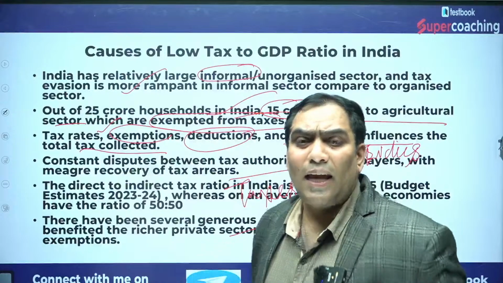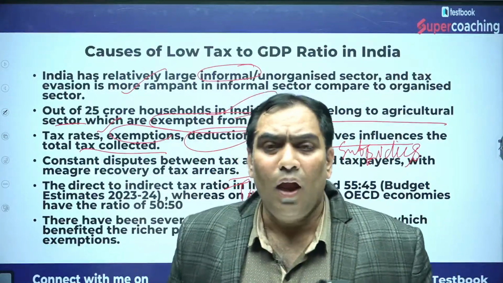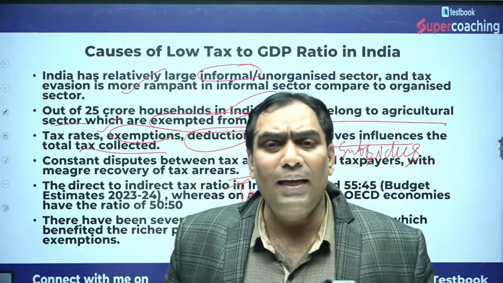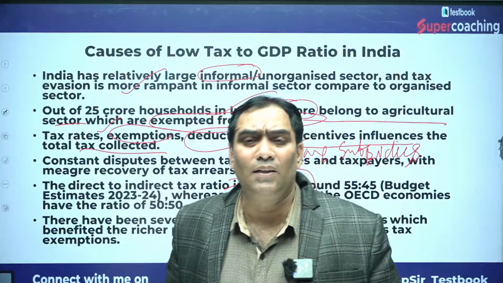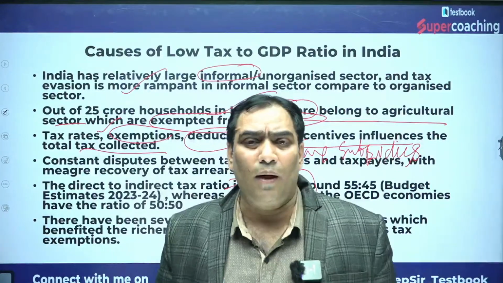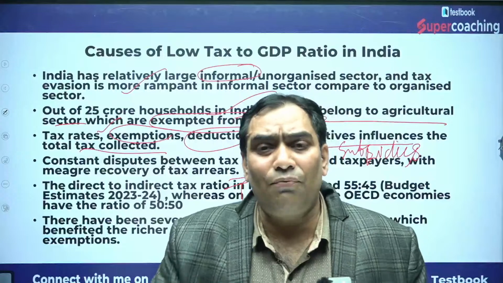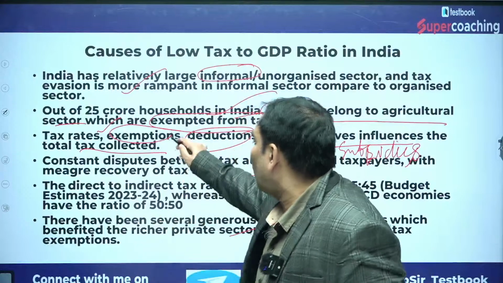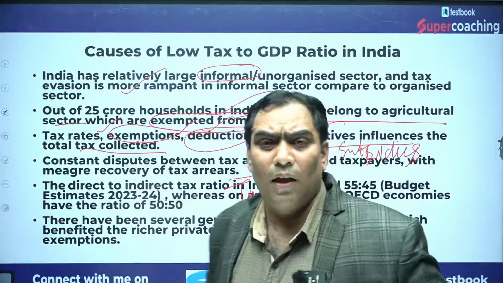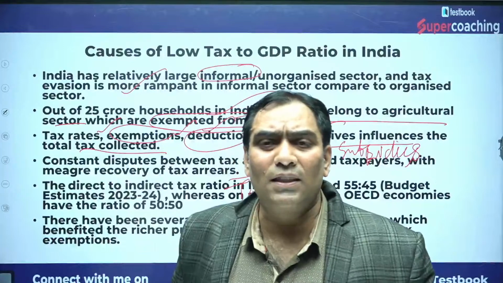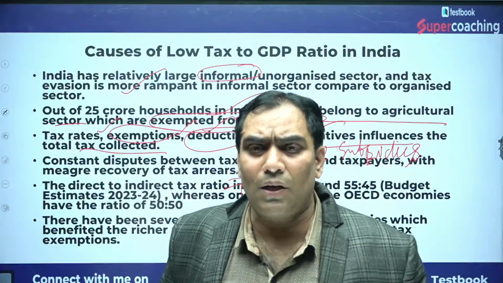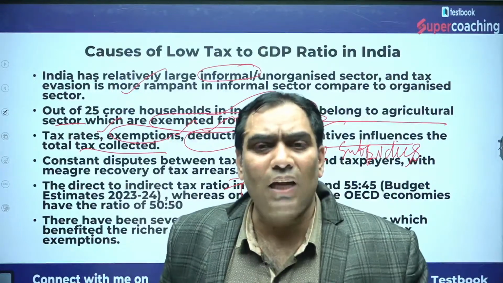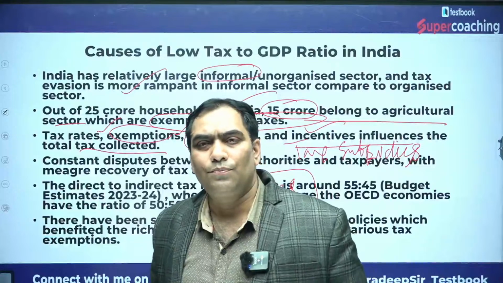So that means the tax rate should be optimum. In the case of India, it is said the tax rate is in the high territory, and that's why there is tax evasion and tax avoidance in India. Because of that, the Laffer curve comes into the picture. So the tax rate should be optimum. Because of tax exemption, deduction and incentives that the government of India is giving to the business sector, the tax liability of the business sector is going to decrease.